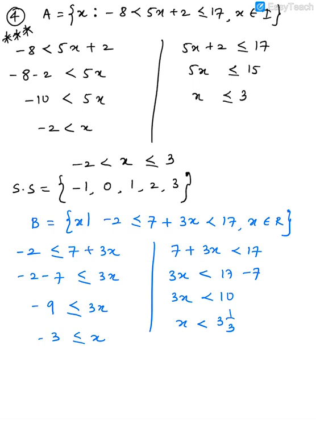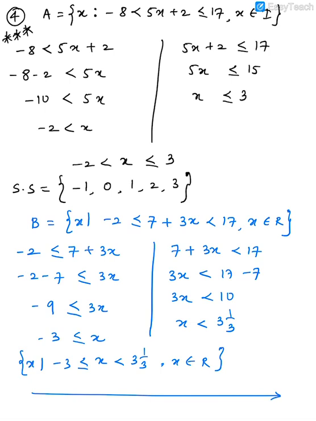Now we'll combine these equations. So you'll get x is greater than or equal to minus 3 and less than 3 1 by 3. I'll write x such that, comma, x belongs to real numbers. So this is our solution set, guys. Also, we will make a number line here. Minus 3 is included, so I will have to make a dark circle here to show that it is included.